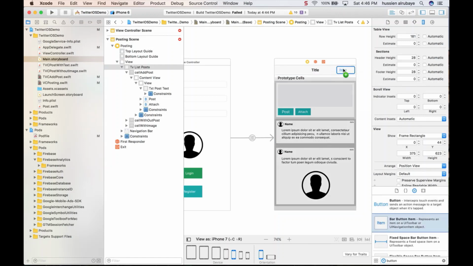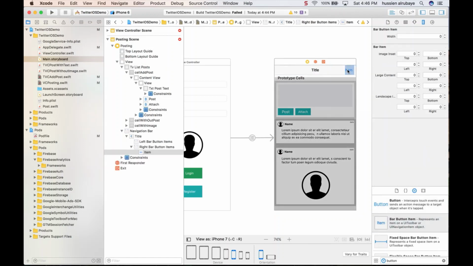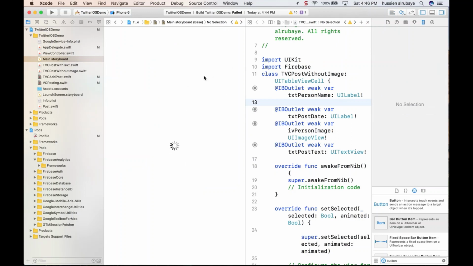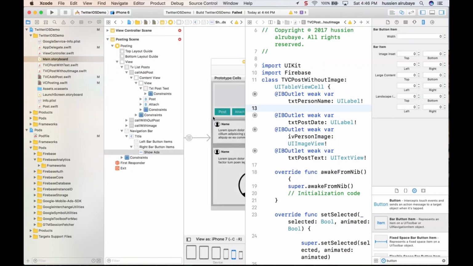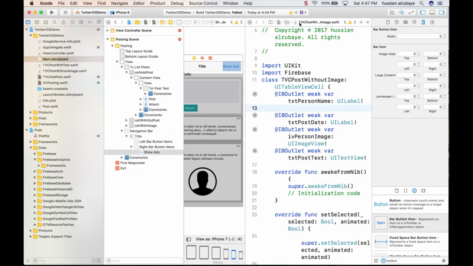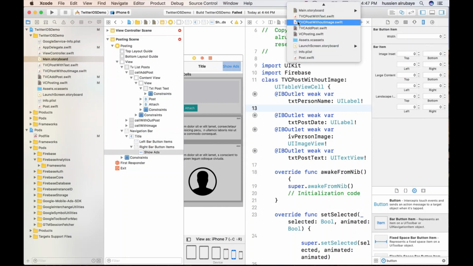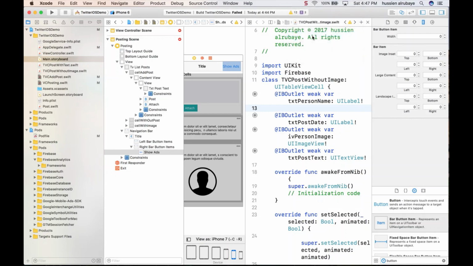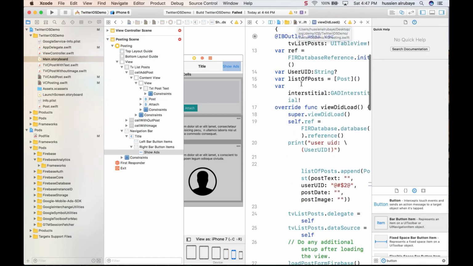This one should be it, just click on it. I say show ads, so when someone clicks on it, I will show the ads. Then I look for the VL posting one, and this is my method.